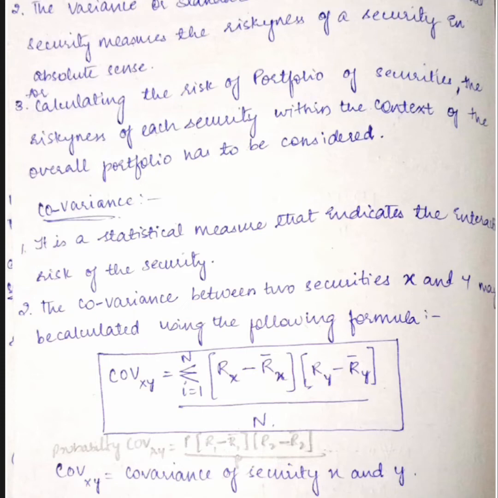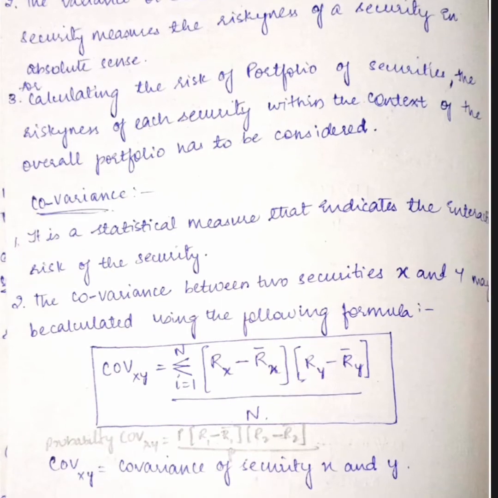Now we will see covariance, girls. It is a statistical measure that indicates the interactive risk of the security. By calculating the covariance, I will come to know the interactive risk of that security. This is what modern portfolio analysis teaches, girls: studying the interrelationship between the securities. Interactive risk is nothing but how the return of one security moves with the return of another security, and how it contributes to the overall risk of that portfolio.